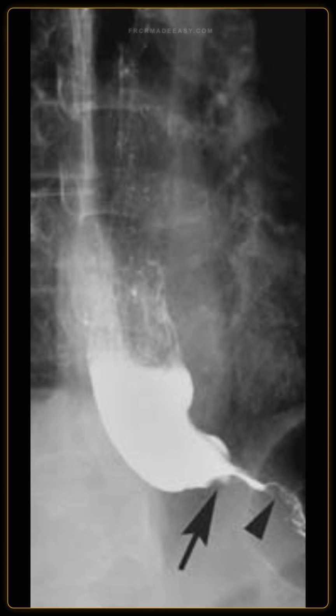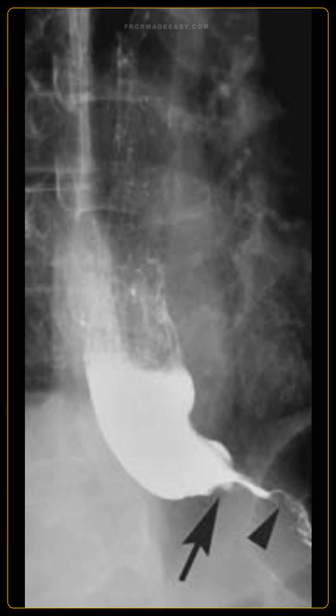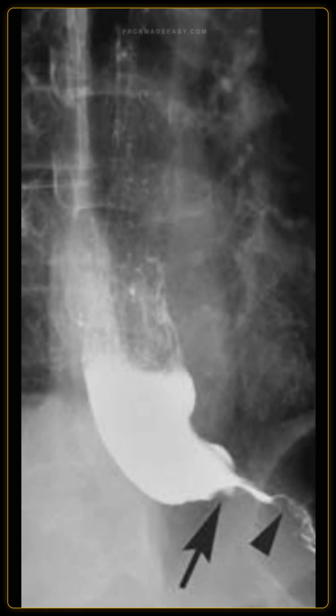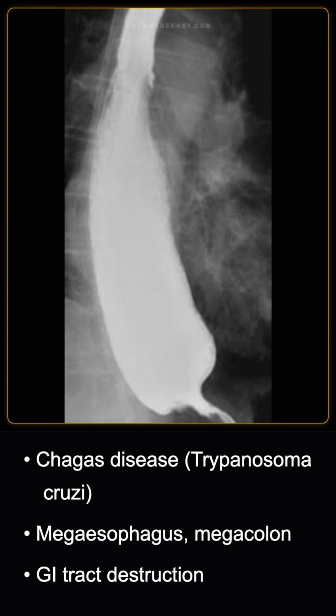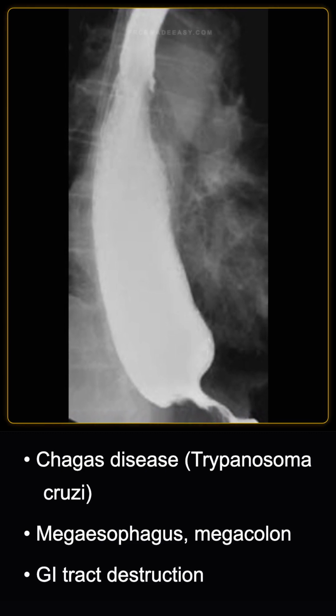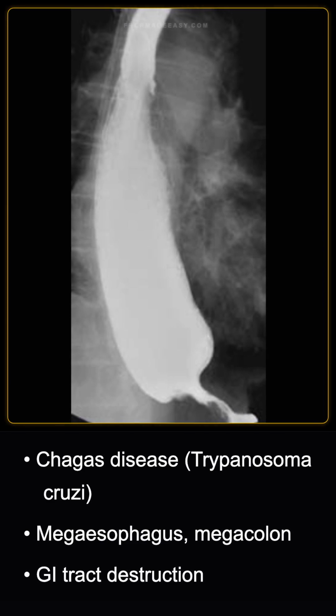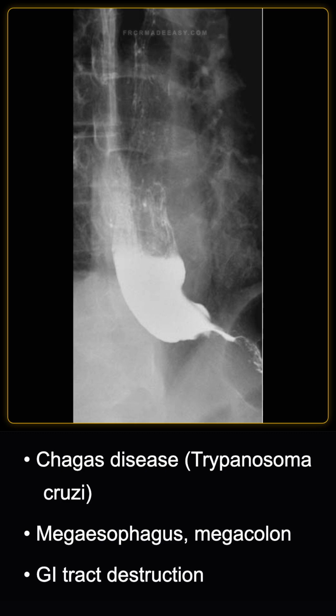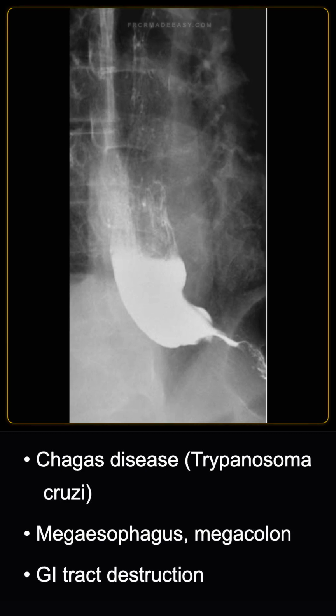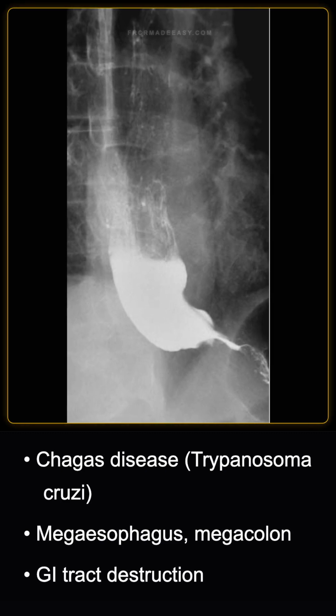What parasitic infection is a known cause of secondary achalasia, and where is it endemic? It is Chagas disease caused by Trypanosoma cruzi, which is endemic to Central and South America. It destroys the myenteric plexus throughout the GI tract, causing megaesophagus and megacolon.